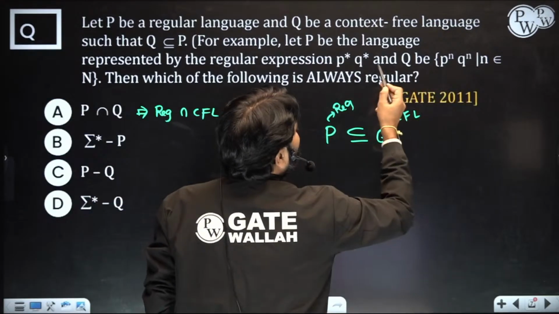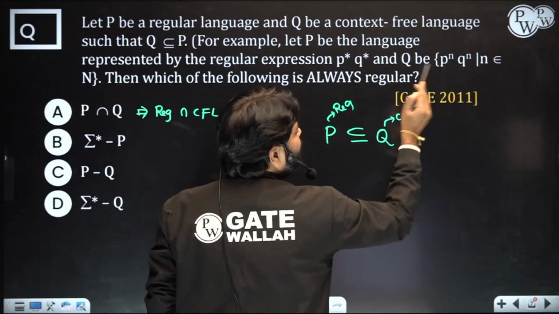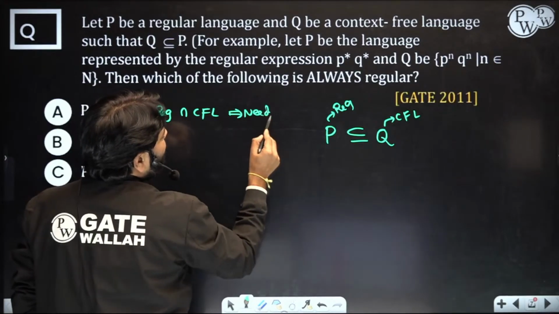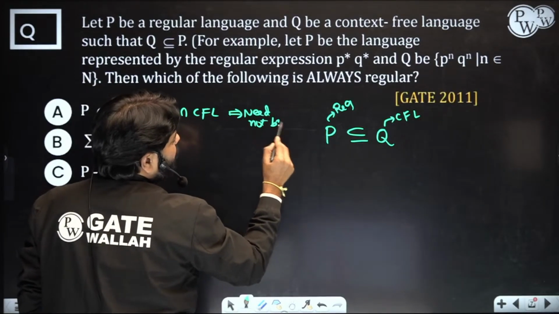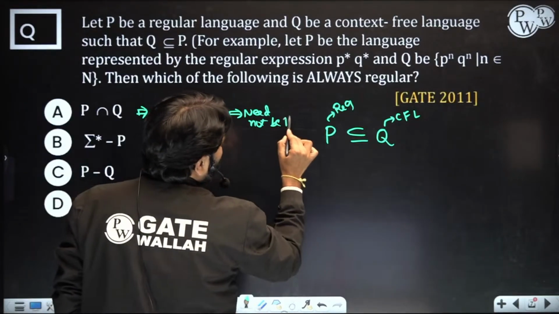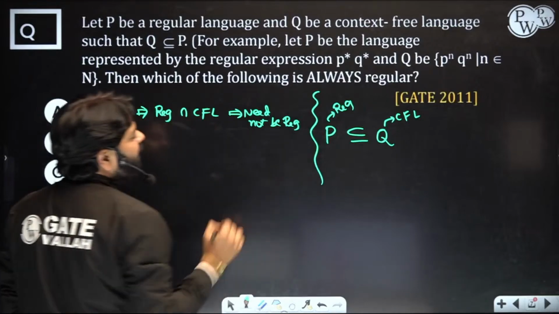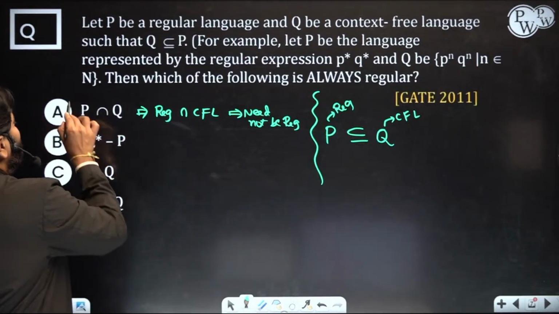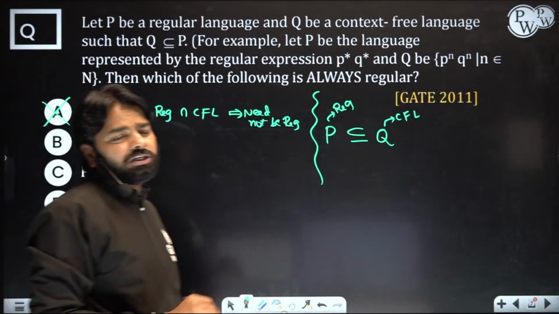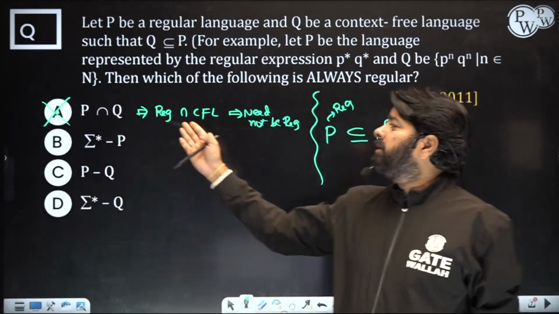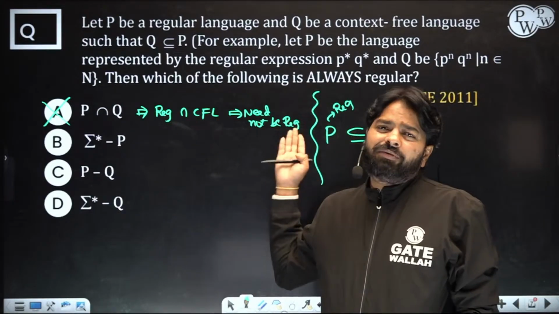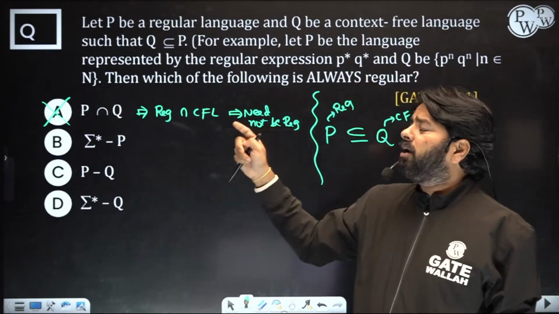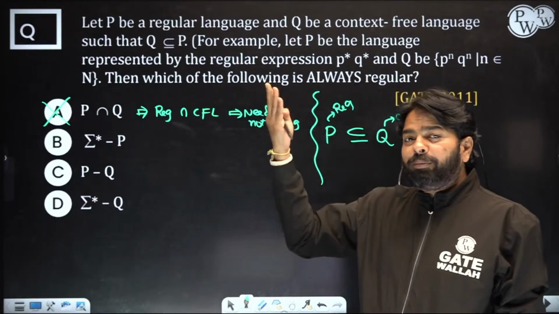P power n Q power n intersection P star Q star, you will get this one only. If you take that example, there is no guarantee; it need not be regular. It's always CFL, but need not be regular. Sometimes you may get a regular one, but not all the time. This example is sufficient to eliminate option A. Option A is only sometimes regular. Suppose P is the empty language, intersection with a CFL gives empty, which is regular. But if you take P star Q star intersection P power n Q power n, you get P power n Q power n.